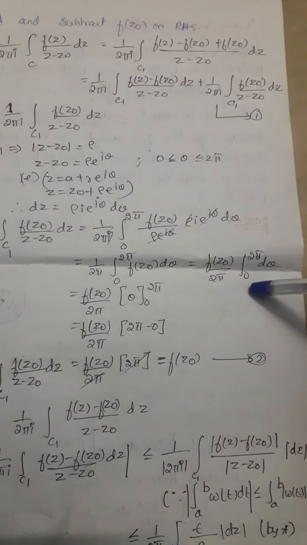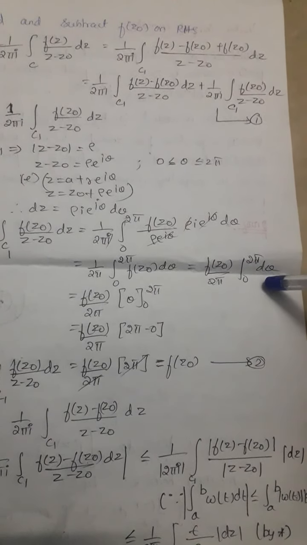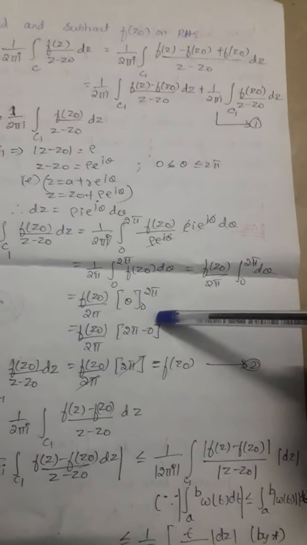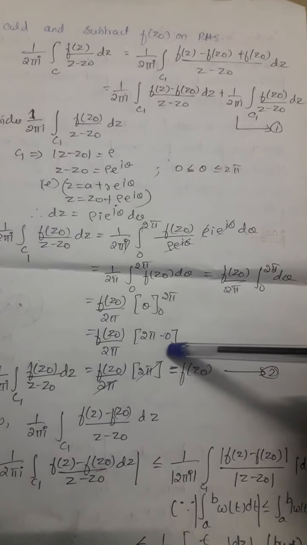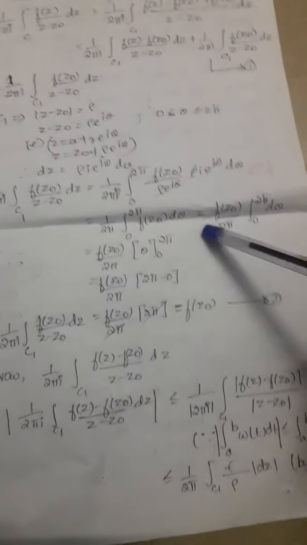So f(z0)/2π you remove out, and what is left is integral 0 to 2π dθ. The integration of dθ is θ, and substituting the upper and lower limits, we get 2π minus 0, so we get 2π. So 2π will get cancelled, and we get f(z0). So that is equation 2.